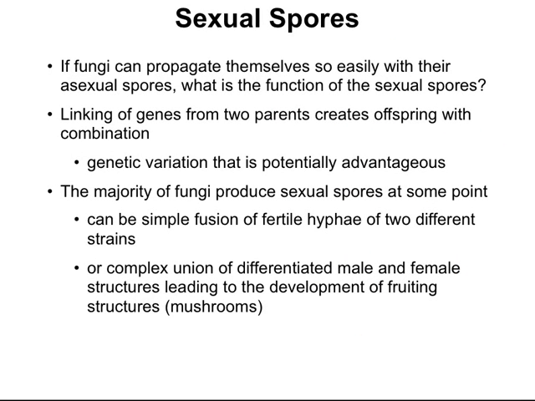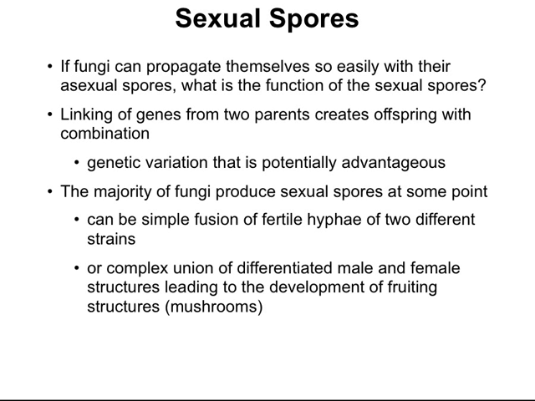Finally, let's take a look at sexual spores. Fungi can propagate themselves so easily with asexual spores. So why is it that we would even have sexual spores? The key here comes in acquiring genetic variation. When we link the genes from two parents, we create offspring with a combination of those genes. And this combination could be potentially advantageous and thus allow for better survival of that particular species.